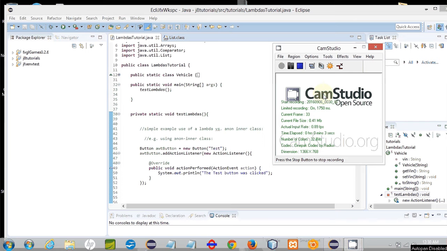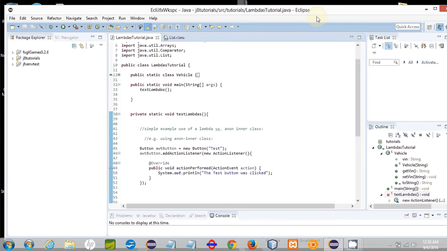Okay, one cool new feature of Java 8 that I wanted to show you guys is Lambda Expressions. Some of you may be familiar with them. They're available in certain other programming languages other than Java. They've been available in those for a while, and also you may have read about them or talked about them in your computer science courses.